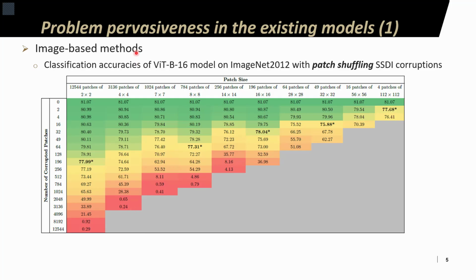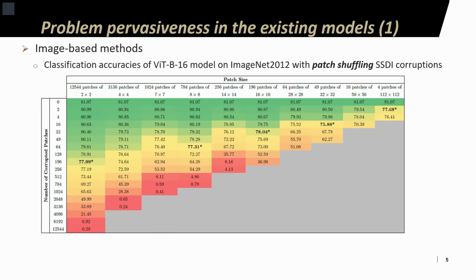For example, if we divide the image into 8 by 8 patches, we will have in total 784 patches. And each row shows how many of those 784 patches we're going to use to generate the SSDI corruption. Since the patches are picked at random, each cell represents the average accuracy of 5 independent runs.